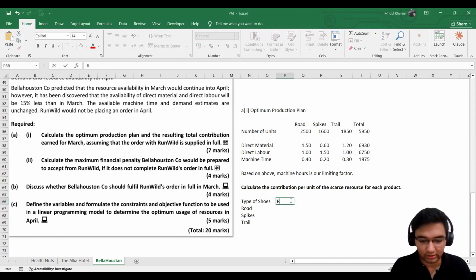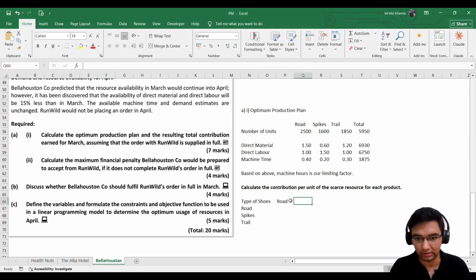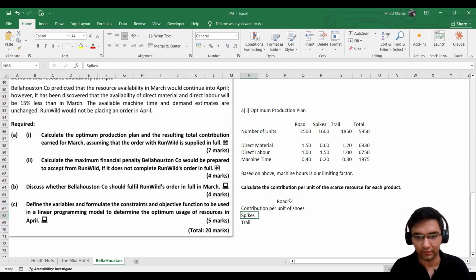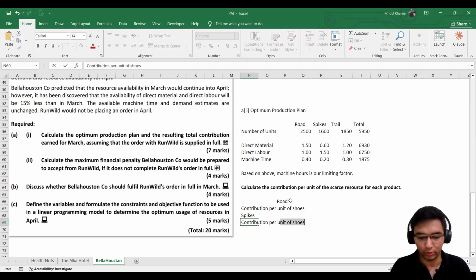I guess yeah, the type of shoes will come here, and we have to find contribution, right? So contribution would be here. Okay, the second step, contribution per unit of shoes. Then we have contribution per unit of scarce resource, which is our machine hour.